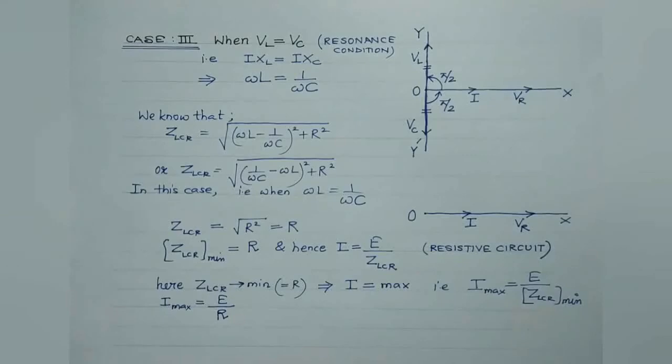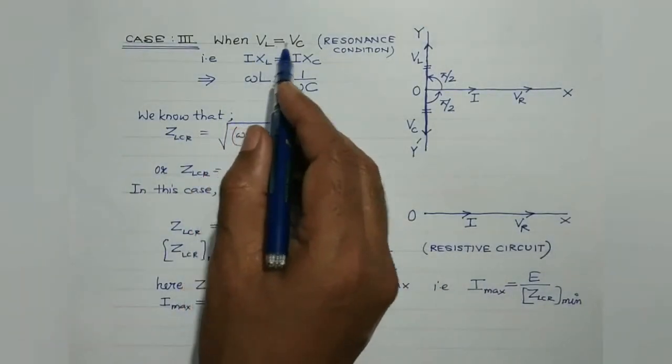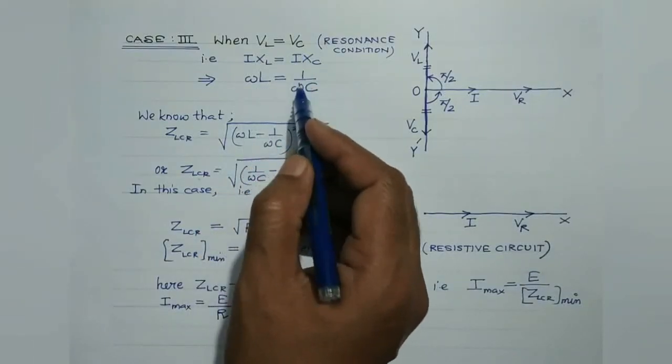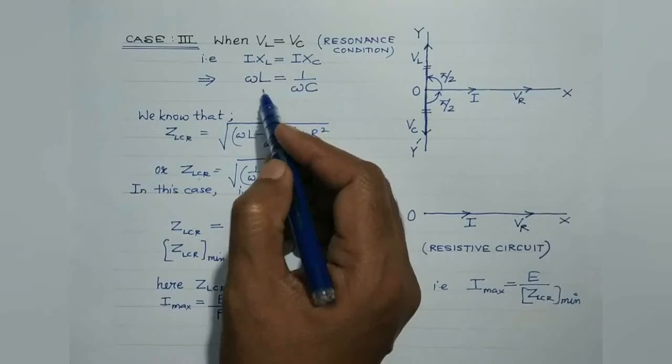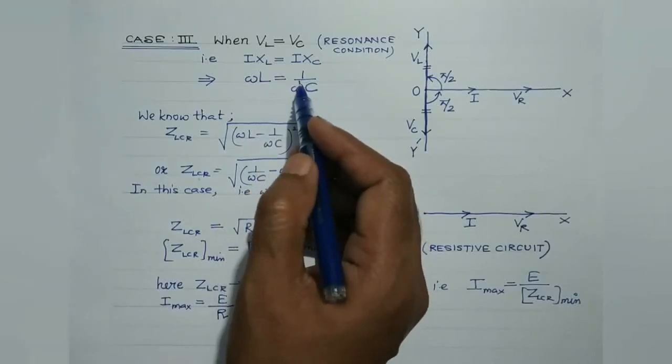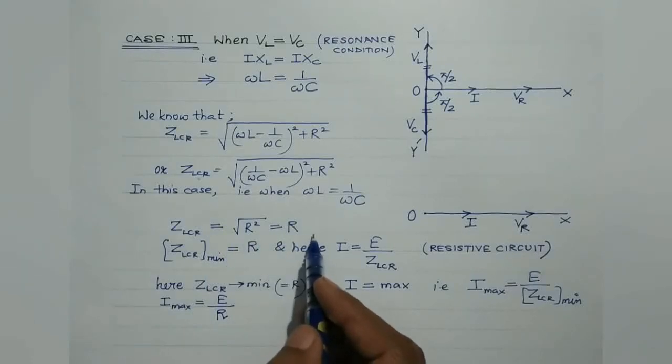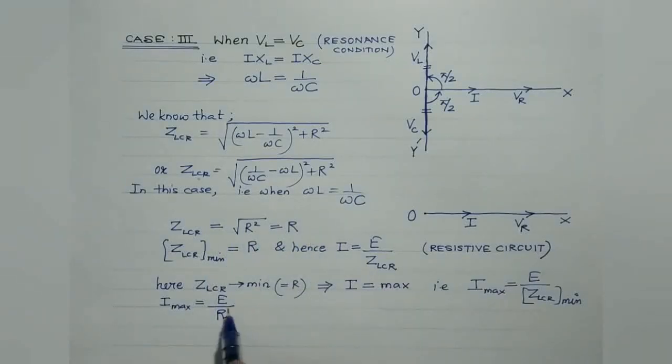So it is that condition in the LCR series circuit at which VL becomes equal to VC, or the inductive reactance becomes exactly equal to the capacitive reactance, and in such a case, the value of the impedance offered by the LCR circuit becomes minimum, and hence the current flowing through the LCR circuit in the resonance condition becomes maximum.